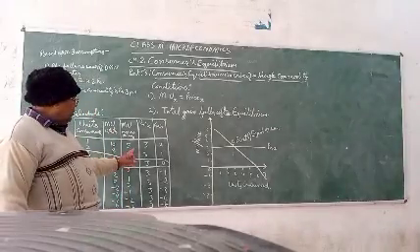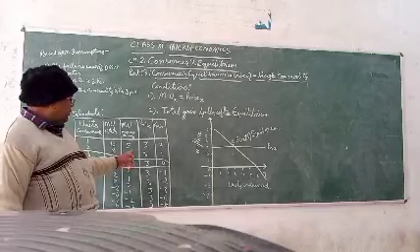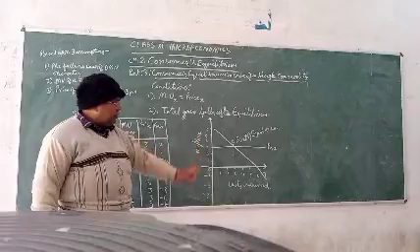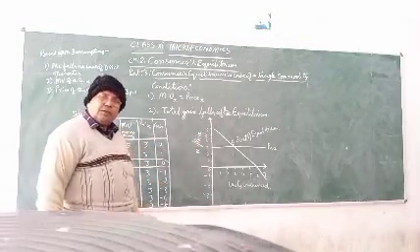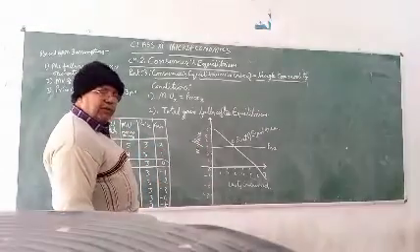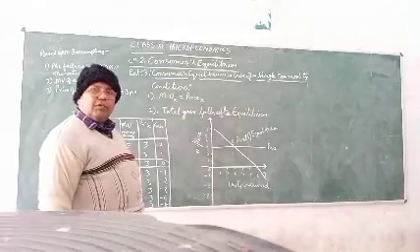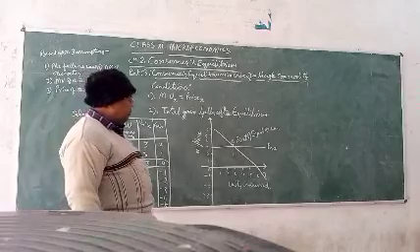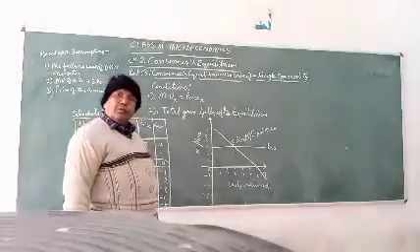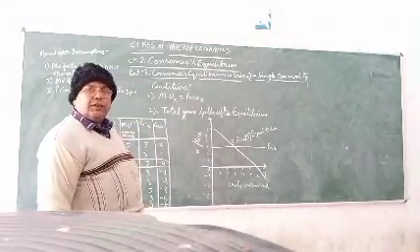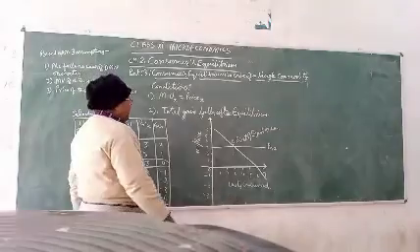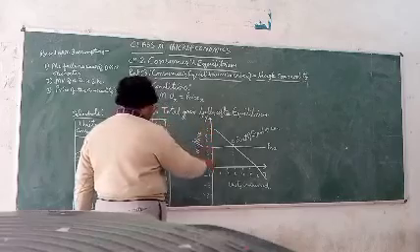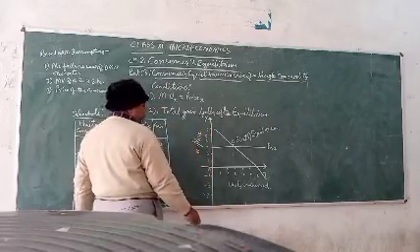Now, on the basis of the schedule, we can prove it on a graph. By the graphical representation, it can also be proved at what unit the consumer will attain equilibrium. In this graph, on the y-axis, we will plot marginal utility and price.